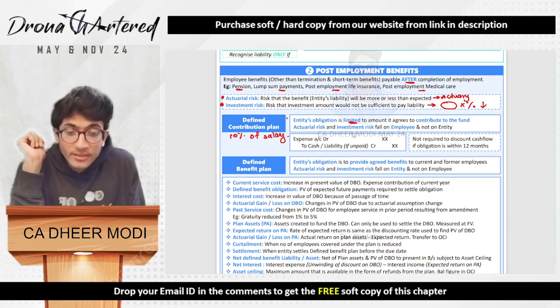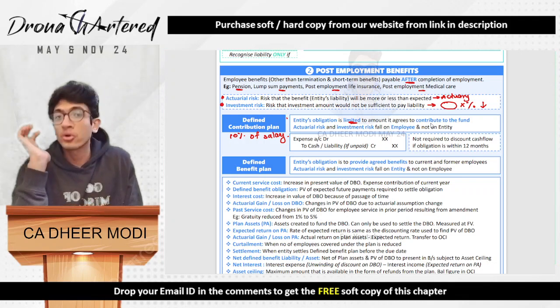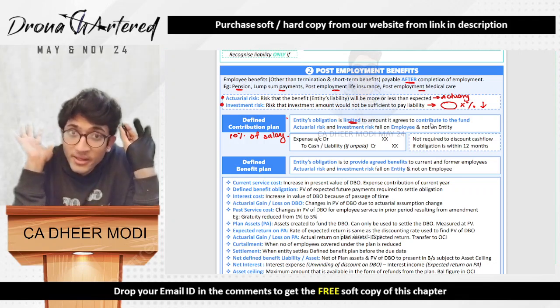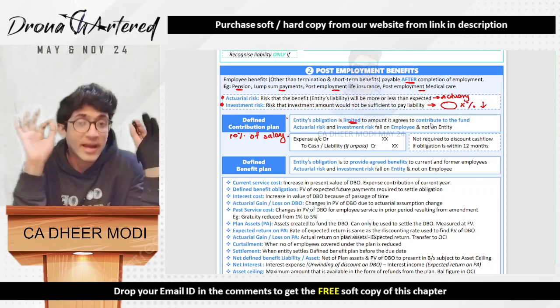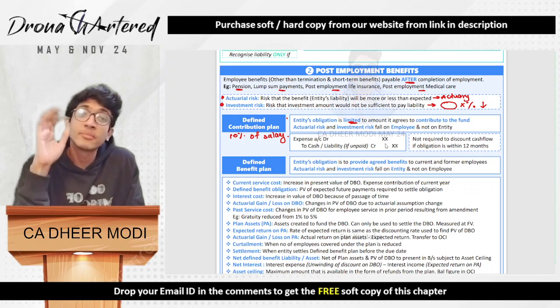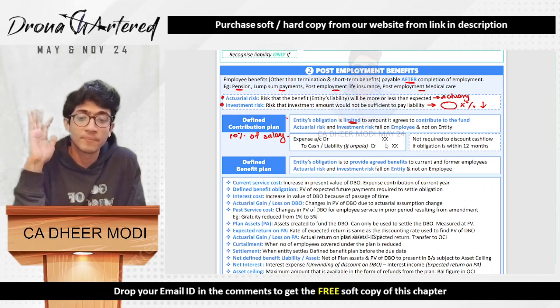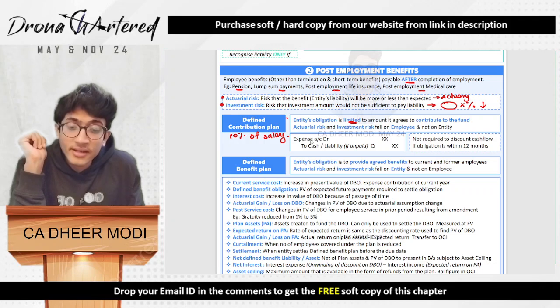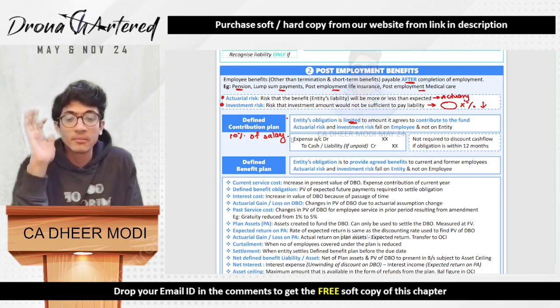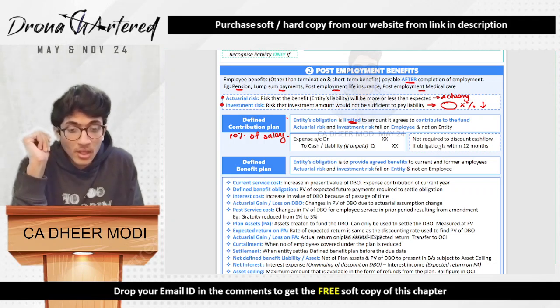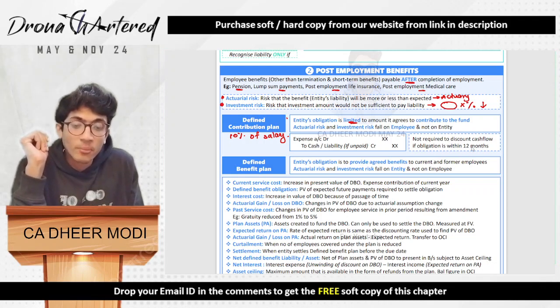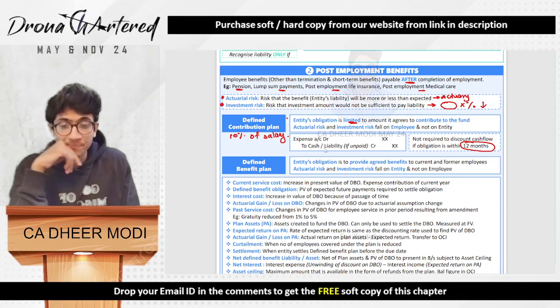So actuarial risk and the investment risk fall on the employee and not on the entity, because I have done my part. I have paid 10%. Now if this grows, if this does not grow, if this is the wrong amount, I don't care. All of this actuarial risk and investment risk is the employee's risk, not my risk. So what will be the journal entry? Expense account debit to cash or liability. That means if unpaid, it will be a liability. Expense account debit to cash, because of course your cash is going out when you pay. It is not required to discount cash flow if the obligation is within 12 months. Of course, if it is within 12 months, what will you find the present value?